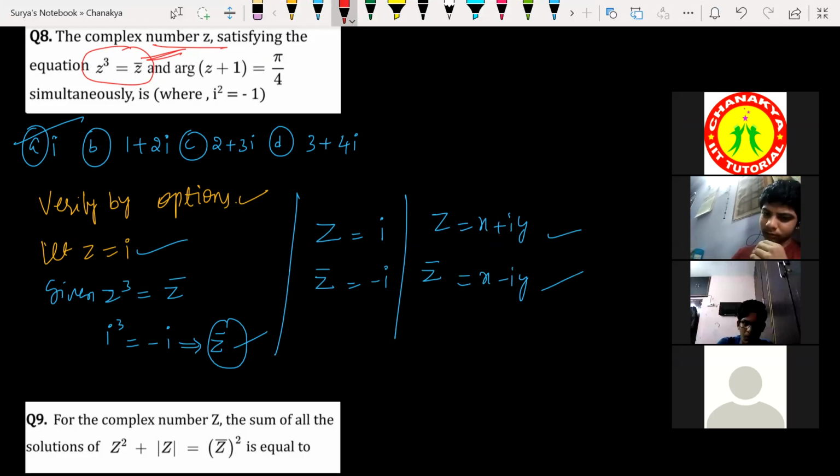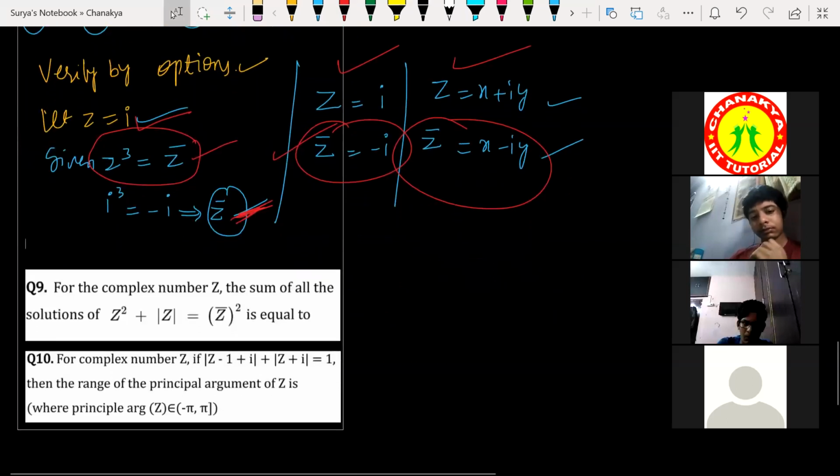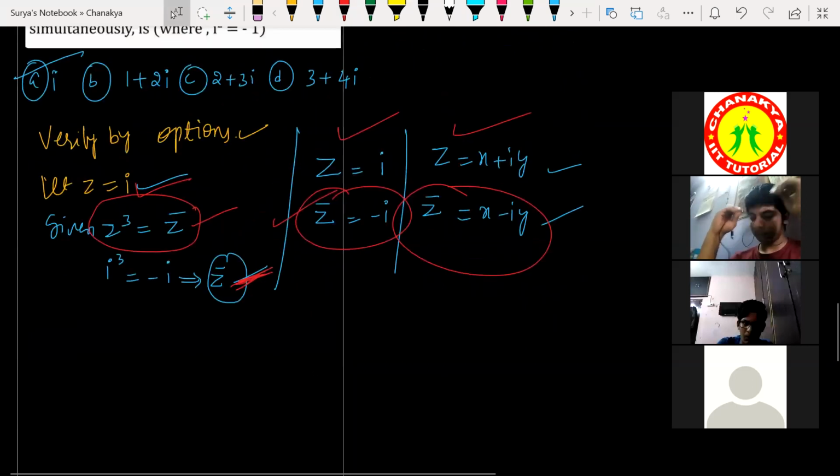We have discussed and covered this one, right? These two are conjugates of the given complex numbers. So if I substitute z equal to i in the given equation, I'm getting minus i, which means conjugate of z. So I got that.